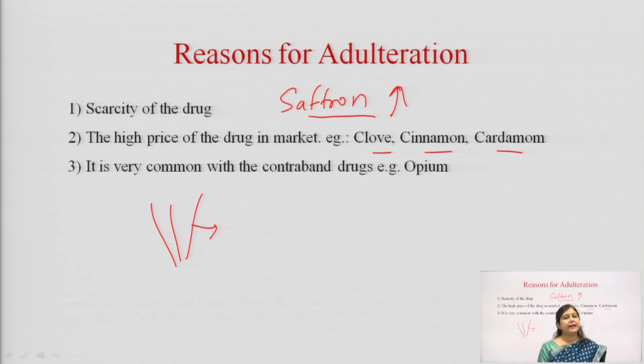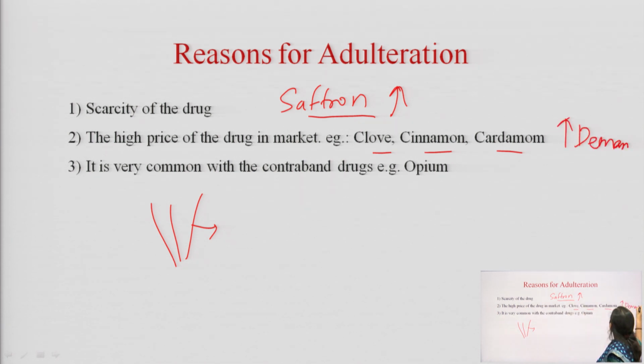We use them in spices and in formulations, and in many places they are used as a flavoring agent. Because of these requirements, the cost increases. So, this is high demand and low supply.